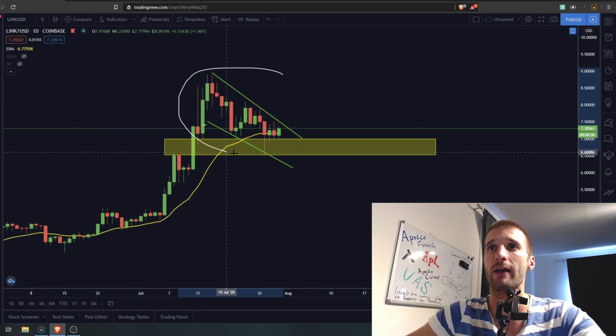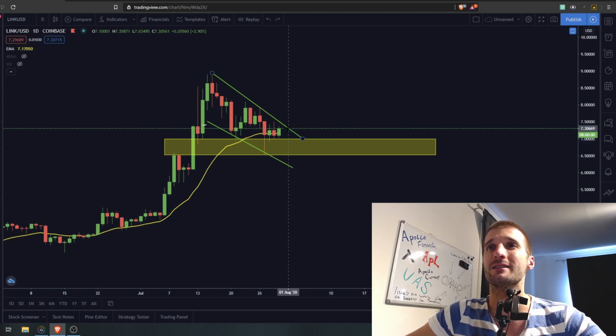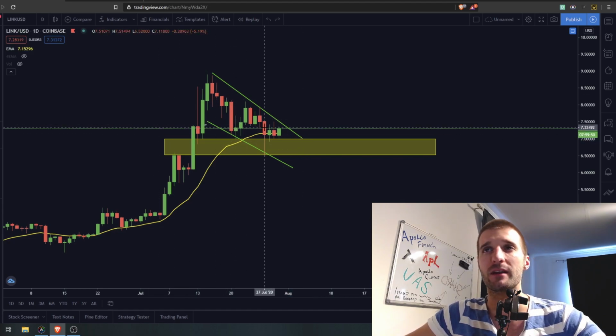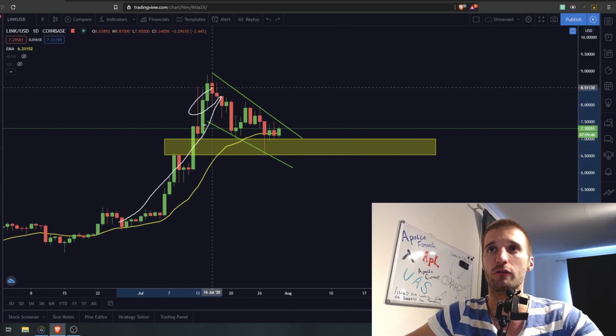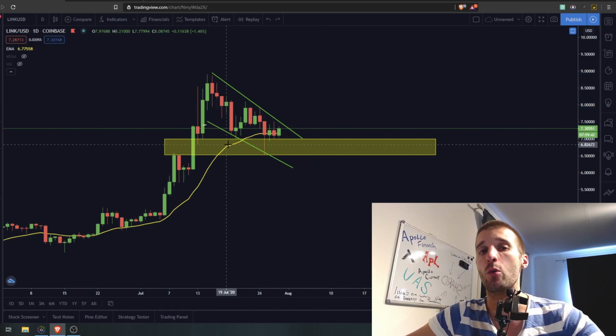Over here we do have a slightly prolonged bull flag, which means that we are still consolidating in this bullish flag, or let's say a falling wedge formation, whatever you want to call it. It's the same because it is a continuation pattern for this trend, which means we should break to the upside. And now I'm going to explain why we should break up.